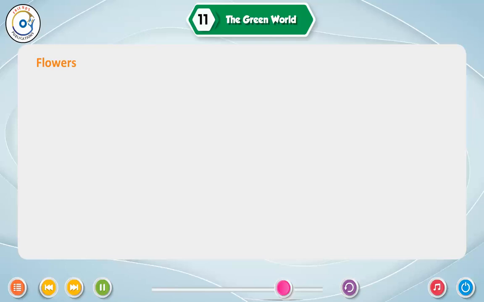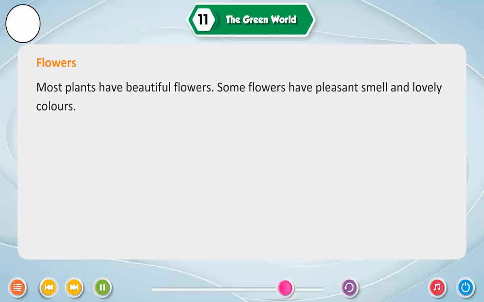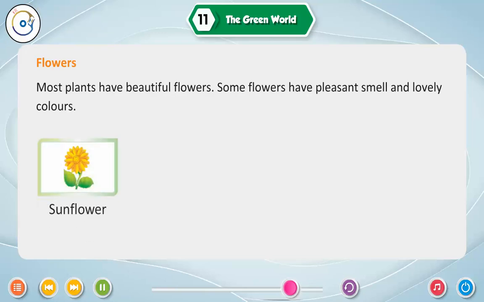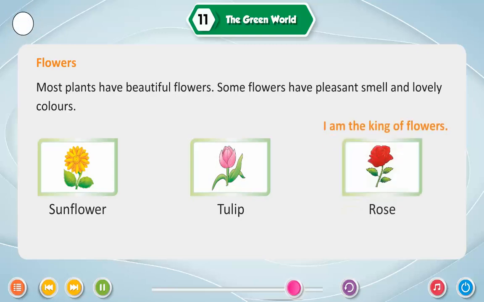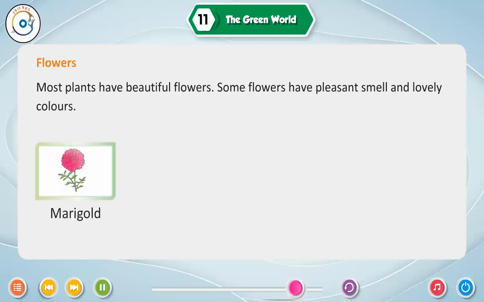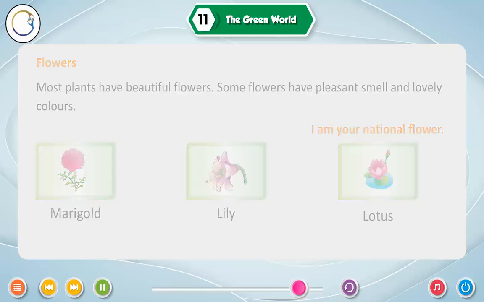Flowers. Most plants have beautiful flowers. Some flowers have pleasant smell and lovely colors. Sunflower, tulip, rose, marigold, lily, lotus.